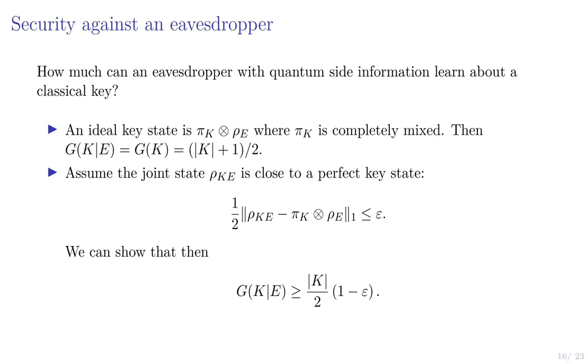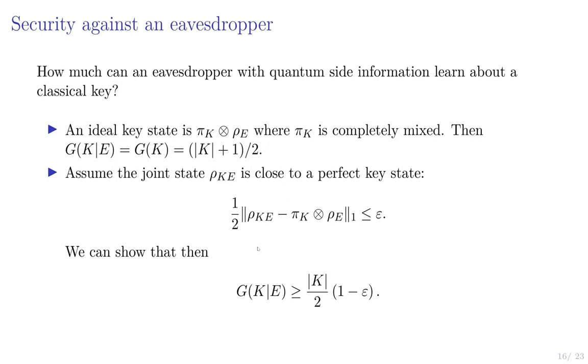So we can get some notion of robustness by considering a joint state that's close to a perfect key state, but not quite. So this is a CQ state that might have some additional correlations between the key and the state that the eavesdropper holds, but bounded by trace distance by epsilon.